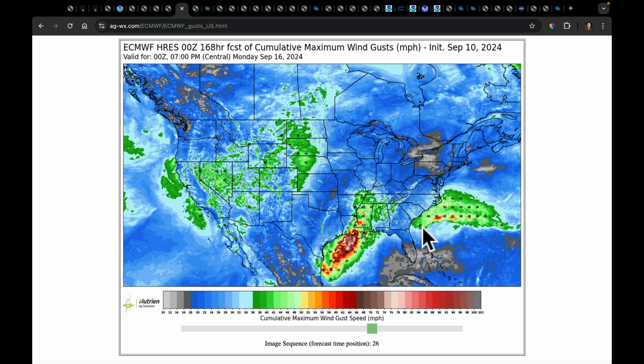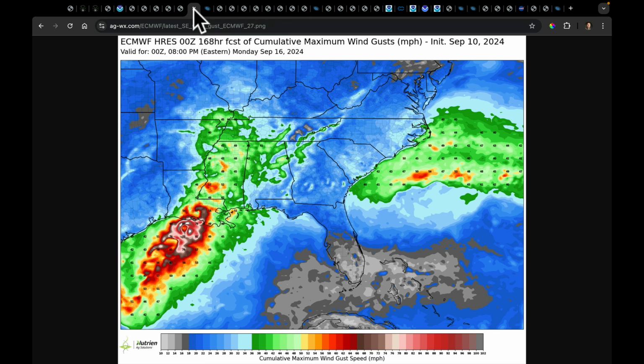Notice this though, something is here in the model and we cannot ignore it until we start to see a little bit better. But if I zoom in to the southeast, we can pick up both. Just take note that we'll get 40 to 50 mile an hour gusts pretty easily into this part of Louisiana and Mississippi, with the potential for over 100 mile an hour gusts just off the coast based on the current model forecasts.